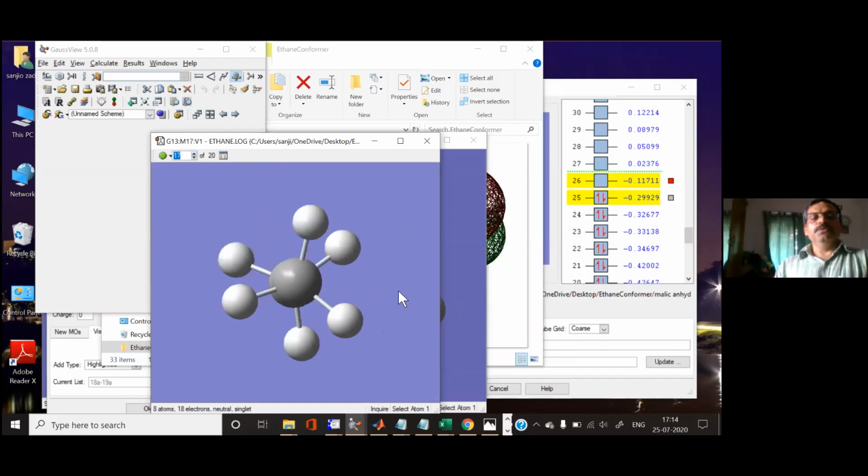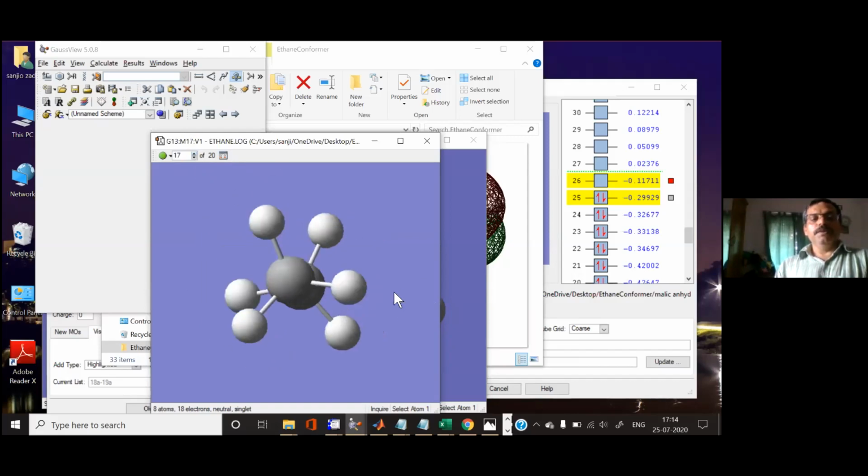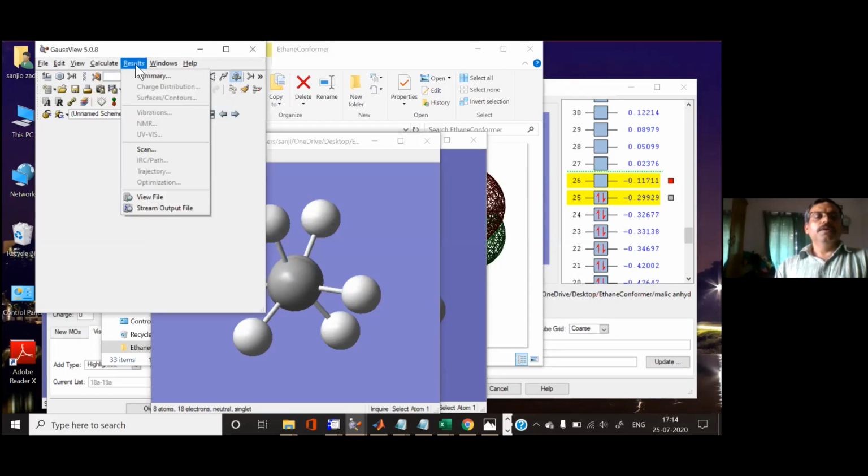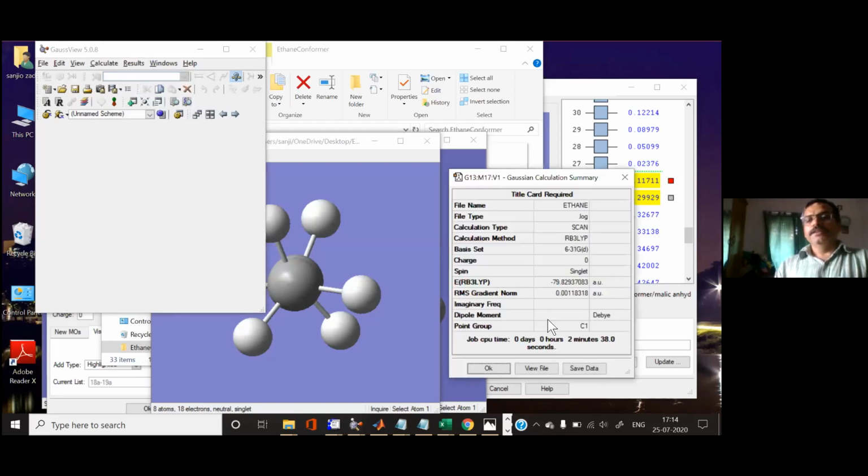What you need to do is, for each step, write down the energy. For example, for your 17th step, you can go here to Result and Summary. In the summary, you can see the energy given at this point.